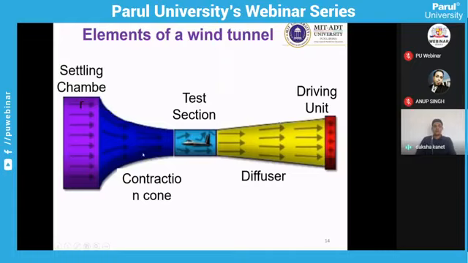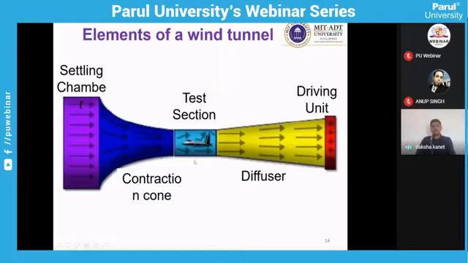Then you have the contraction cone, which helps to increase the velocity as your area is decreasing. You can use the continuity equation, A1 V1 is equal to A2 V2. So as your area is decreasing, your velocity will increase. So the contraction cone will help further streamline the flow and increase the velocity.